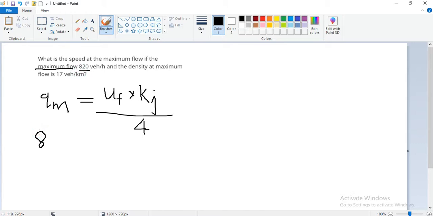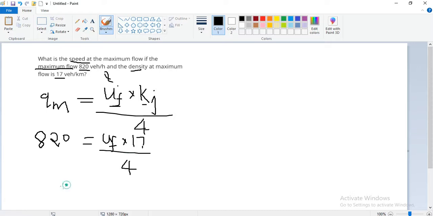Just put it here. uf is the speed which we need to find. And kj is the density, which is 17, so we need to find uf.